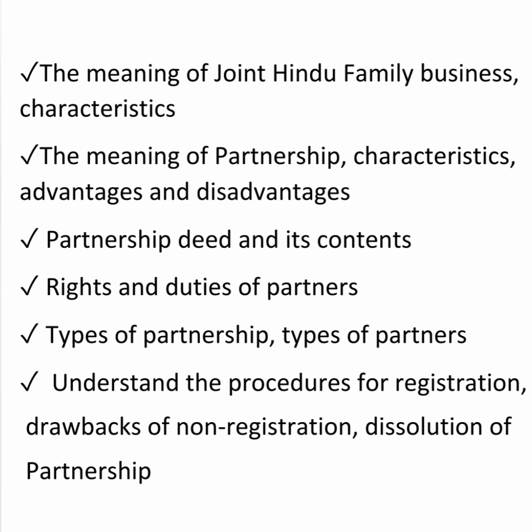Next, we saw the partnership deed and its contents. Next, rights and duties of partners. Then types of partnership, then types of partners. Then the procedure for registration and drawbacks of non-registration. Then at last we saw today dissolution of partnership.